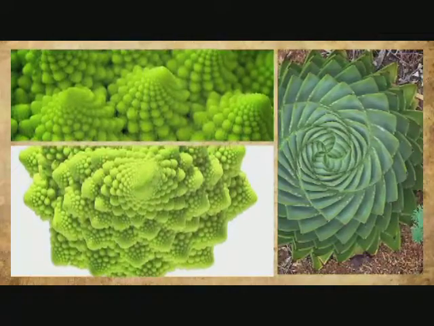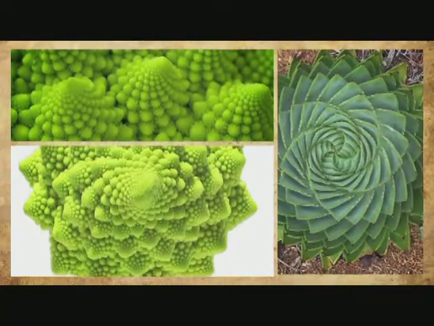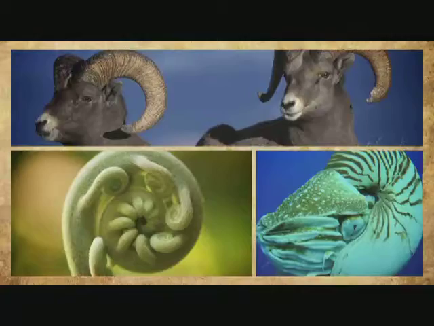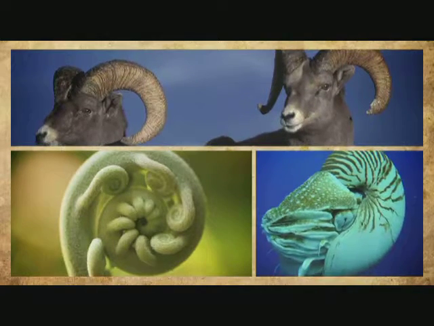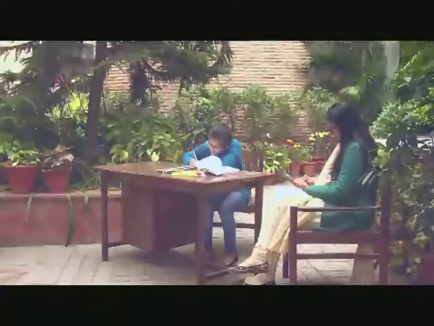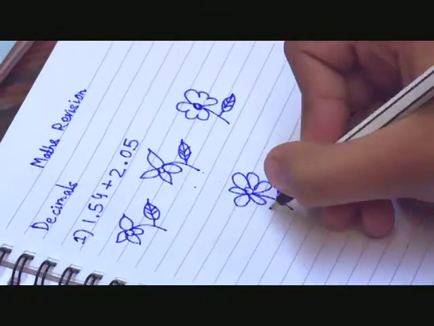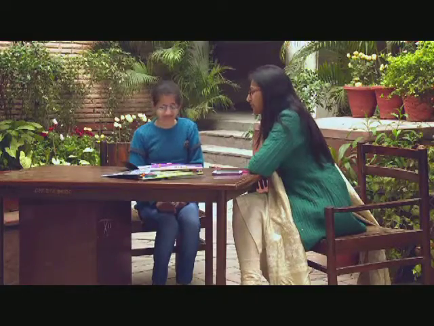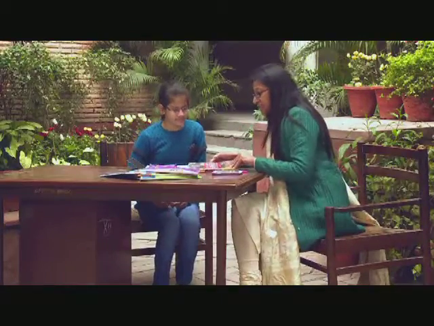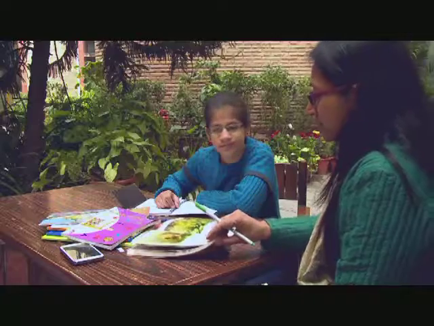Let's start off by exploring how the Fibonacci sequence in its basic form is found in nature. For that, we need to meet up with young Yukta, who is busy doodling flowers and trees in a workbook instead of studying for a math paper. Her enterprising mother decides to expose her to mathematics and nature instead of reading her a lecture. She pulls out a book and shows her a series of flowers.